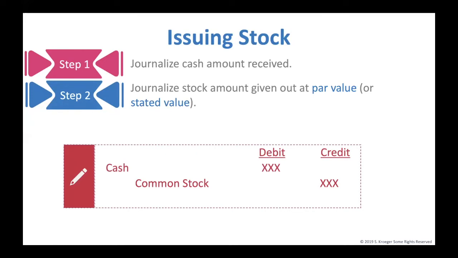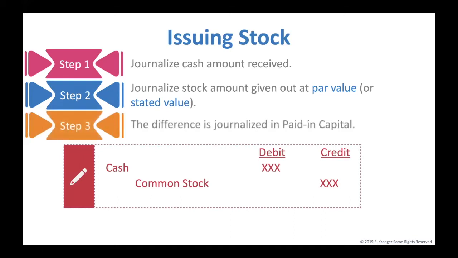The amount the company received was probably much, much more than what the par value is. Remember, the par value is sometimes only a penny. Debits and credits need to equal. The final step is to journalize the difference between the market price and par value to the paid-in capital account. You will credit paid-in capital for the difference of the two numbers.